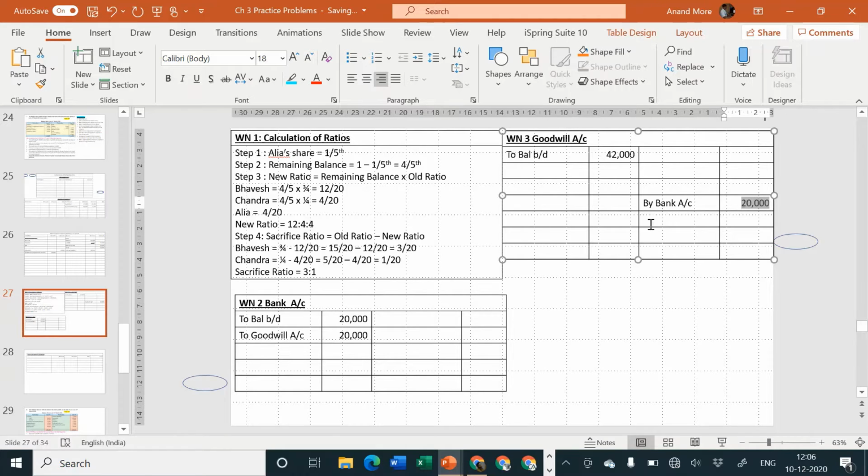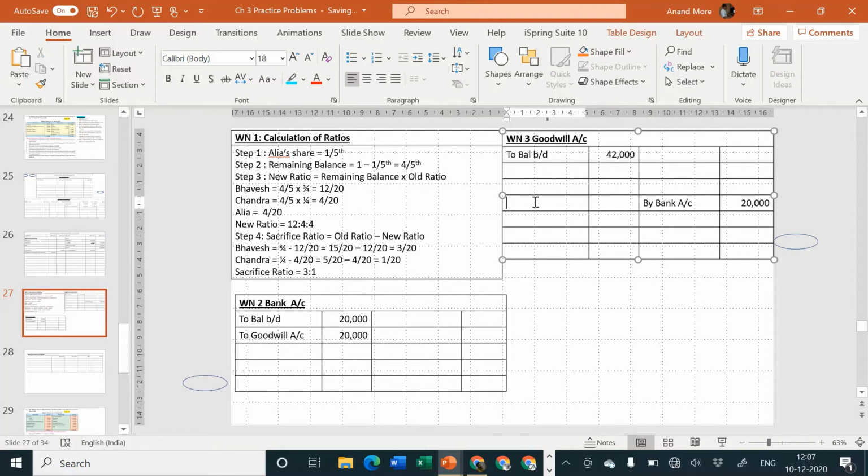But sir, there is existing goodwill in the balance sheet. Yes, what is to be done with that? We'll consider it a little bit afterwards. There is one more entry to be passed now. This 20,000, whatever we have sold, this goodwill should be transferred to whom? It should be transferred to old partners. In which ratio? Sacrifice ratio. What is sacrifice ratio? 3:1.